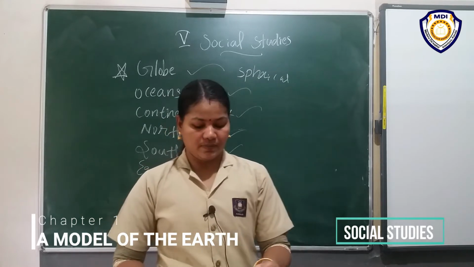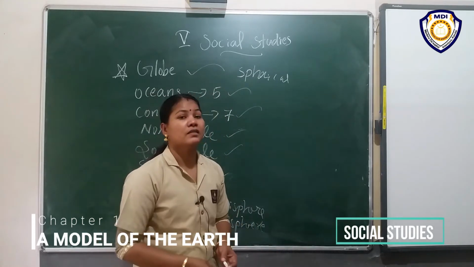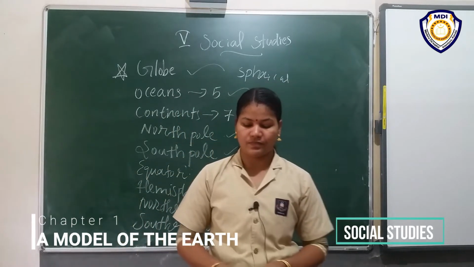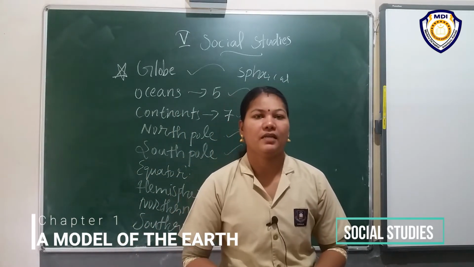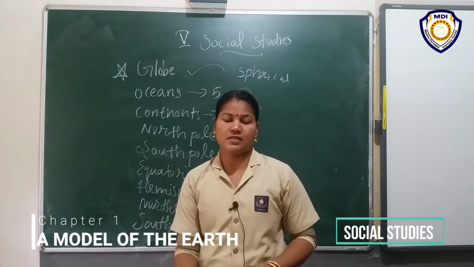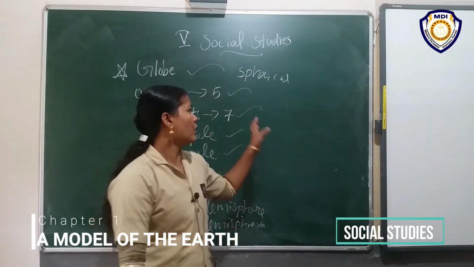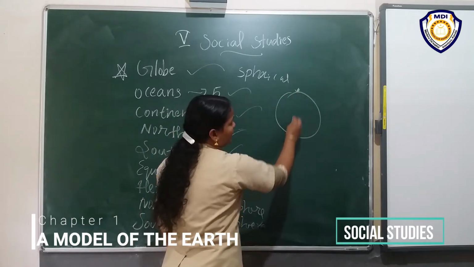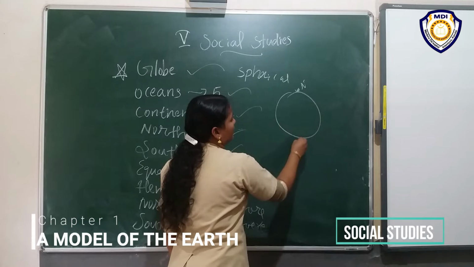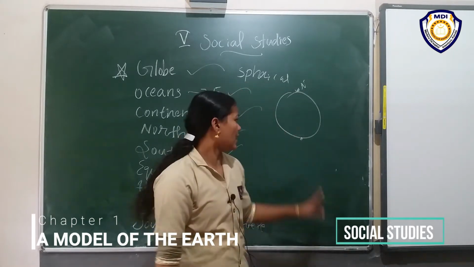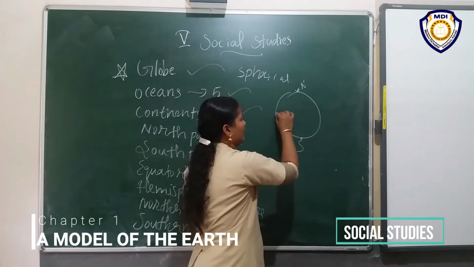Then we know there are 2 poles, the North Pole and the South Pole. The northernmost point of the earth is the North Pole. The southernmost point of the earth is the South Pole.